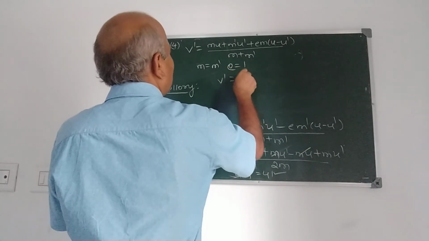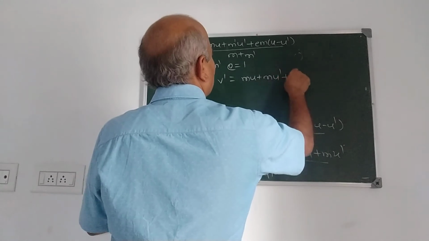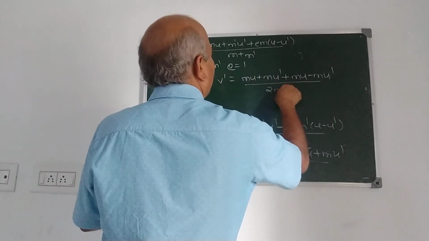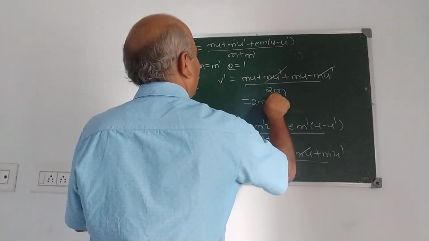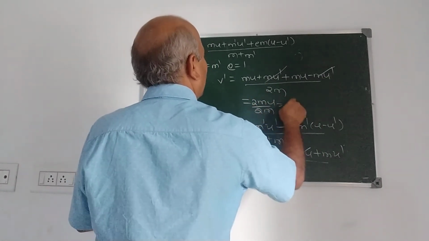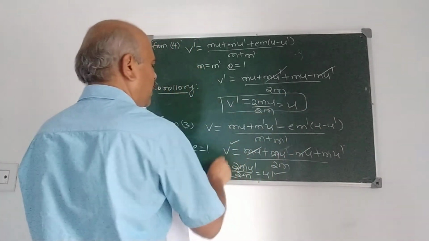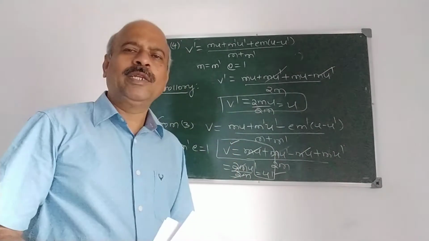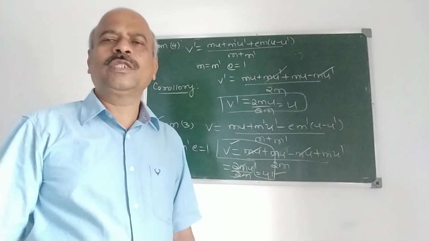You will get v dash is mu dash plus mu minus mu dash upon 2m. Now this cancels. Therefore it is 2mu upon 2m, which is u. So v dash is equal to u and v is equal to u dash. That means after impact they interchange their velocities.